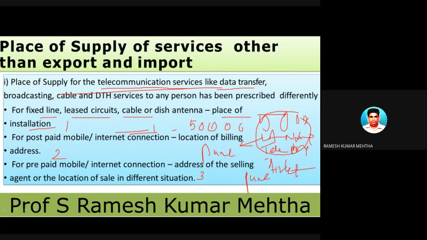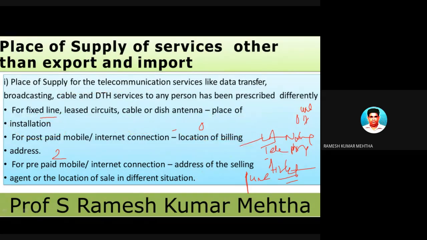Now we have to find out the place of supply because a 5 lakh rupees telephone bill has come, and on this value of the service we have to find out what GST is going to be levied. First and foremost, we have to find out the place of supply. The place of supply is the place of installation, where this particular landline is installed. It is installed in Tata Motors Pune, so that is the place of supply. Who is providing? Airtel Pune. So this is a case of intrastate supply of services, and on this 5 lakh rupees, CGST and SGST will be levied. As you know, in case of intrastate supply of services, 50% will go towards CGST and 50% towards SGST.